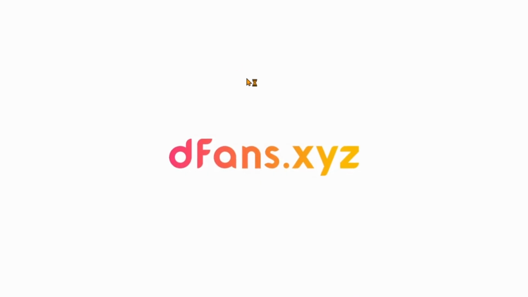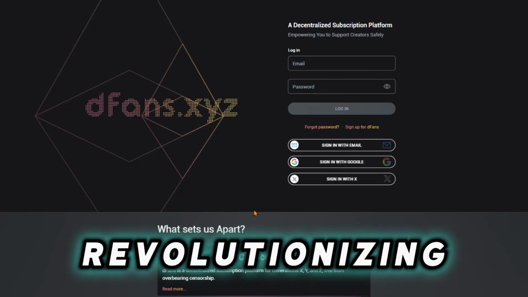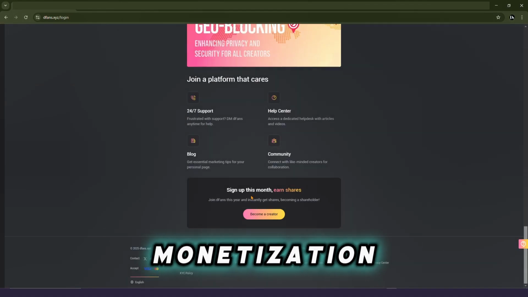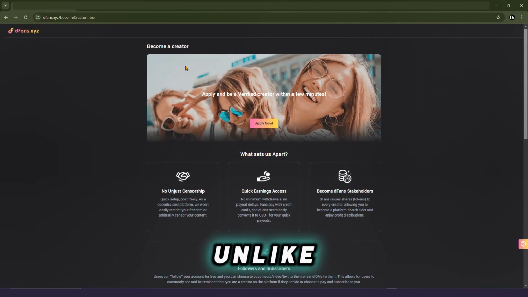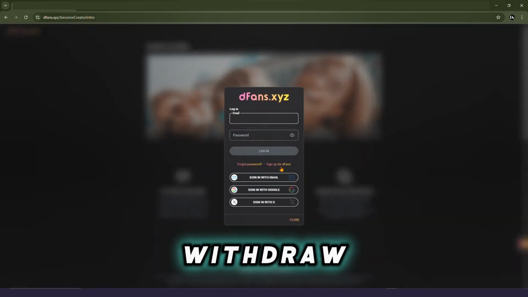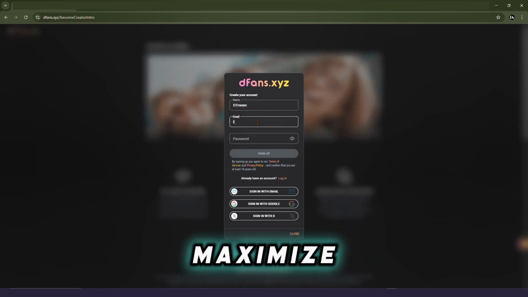Once again, Dfans, the world's first decentralized subscription platform, is revolutionizing online monetization by offering a fully anonymous, privacy-protected model. Unlike mainstream platforms, it removes unnecessary censorship and allows creators to receive and withdraw their earnings via USDT payouts with minimal processing fees, making it easier than ever for any creator around the world to maximize their earnings.